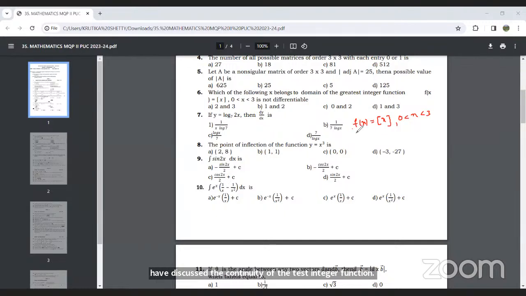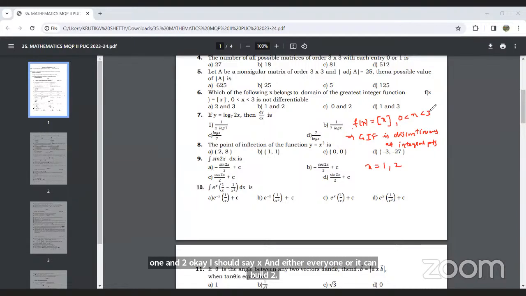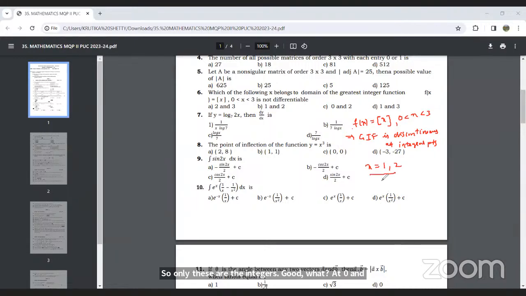According to that property, the greatest integer function is discontinuous at integral points, that is, at integers. The integers between 0 and 3 are 1 and 2. So x can either be 1 or 2. Only these are the integers between 0 and 3, so at these points the function is discontinuous.